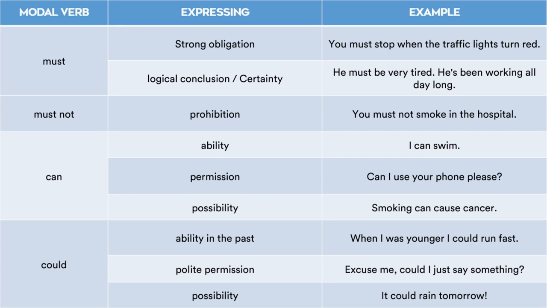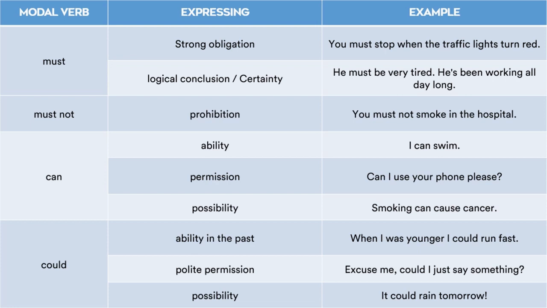Second, polite permission. Excuse me, could I just say something? So in this line, though the word could is used, it is in the present tense and seeking a polite permission. The word can can also be used for permission, but could is much more polite in tone. Can I use your phone please? I am seeking permission. Excuse me, could I just say something? Or, excuse me, could I just use your phone? This is much more polite in tone. So the permission is also there, but it's much more polite.